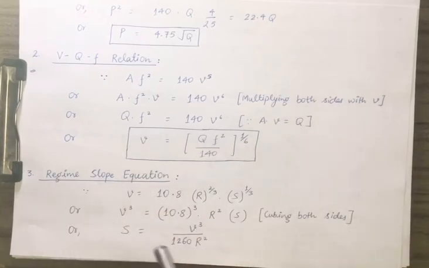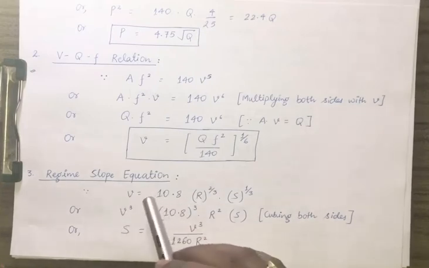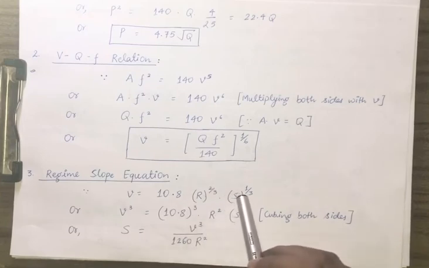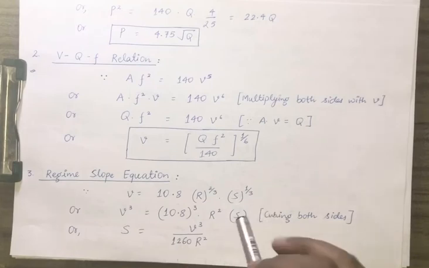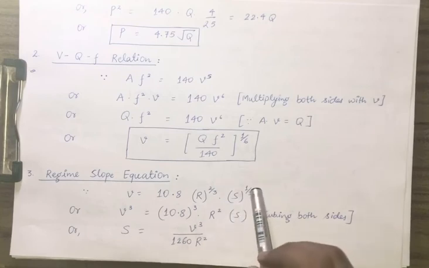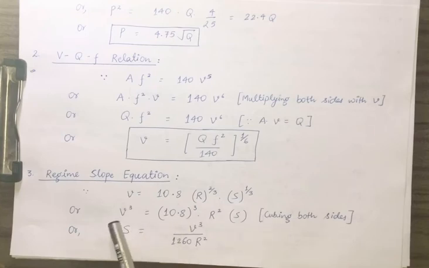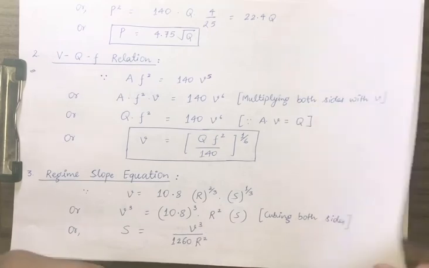Now the regime slope equation, how we are going to calculate the slope. This equation is V equals 10.8 R raised to power 2 by 3 S raised to power 1 by 3. We have to do some calculations to fit, we want S as simple as possible. So first we want to calculate S. This is power 1 by 3, so we have taken cube on both sides. So this will become v cube, this will become R square, this will become S. We have taken S here and all the remaining terms on the right hand side. So S equals v cube upon 1260 R square.